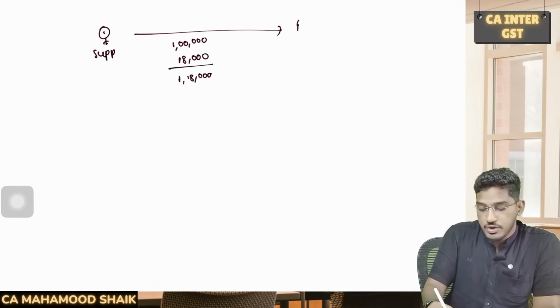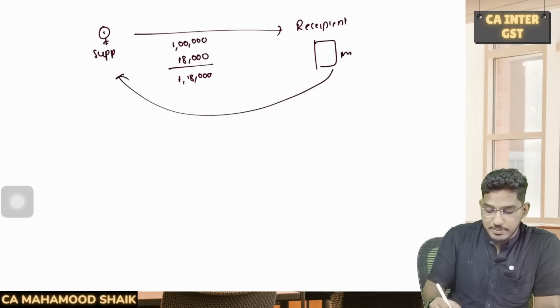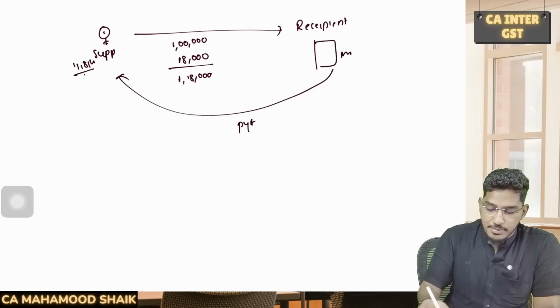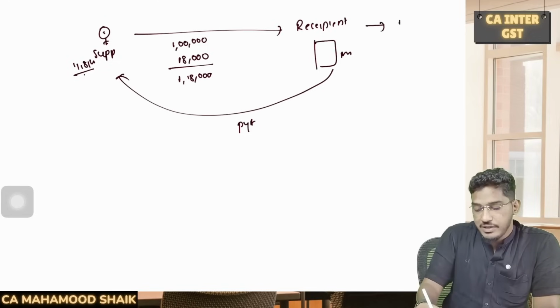You are the recipient, you have got that invoice, and you have also made the payment of 1 lakh 18,000 rupees to the supplier. Now are you eligible to take the input tax credit or not? This 18,000 you can take as input tax credit.